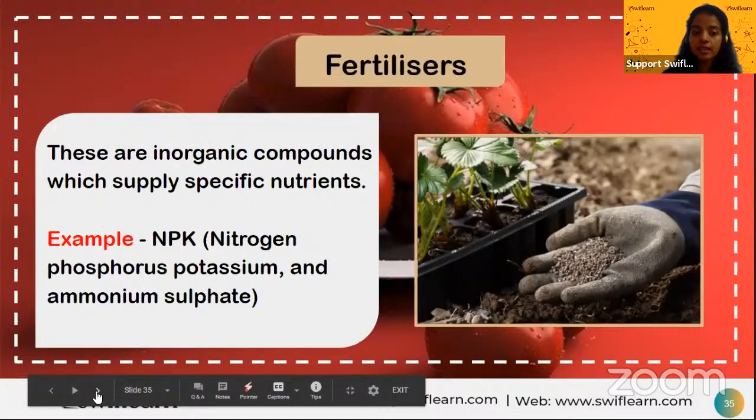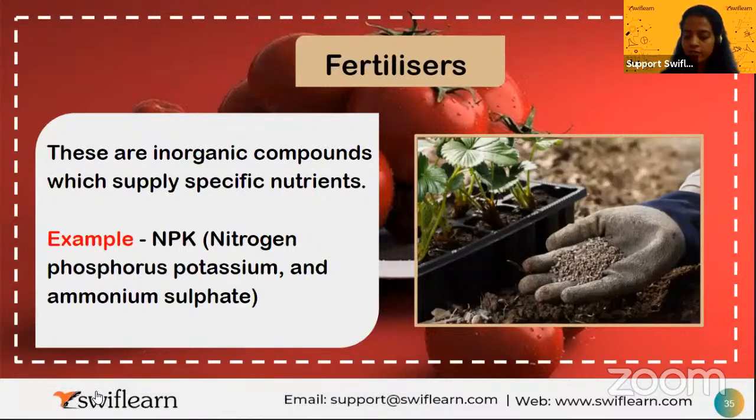So what is the next thing? Next thing is fertilizer. Fertilizer is nothing but the inorganic compound which supplies specific nutrients. Okay, inorganic compounds: nitrogen, phosphorus, potassium, and ammonium sulfate. These are the standard fertilizers that can be added to the crops.